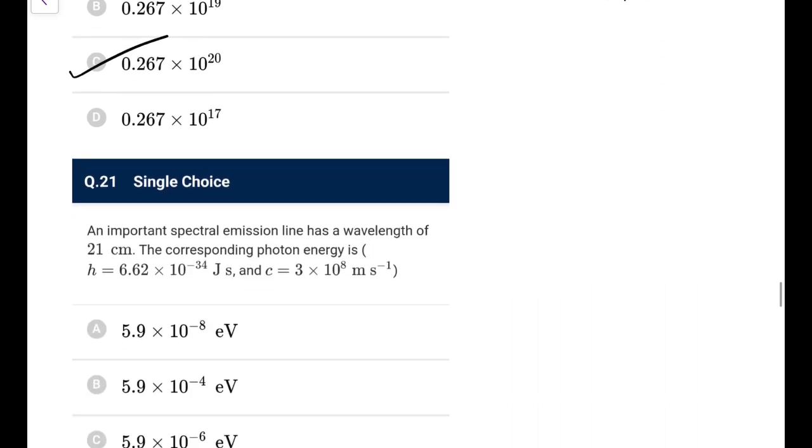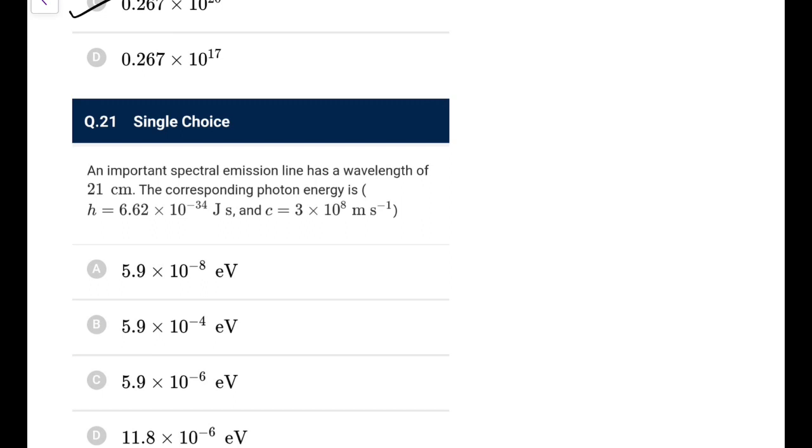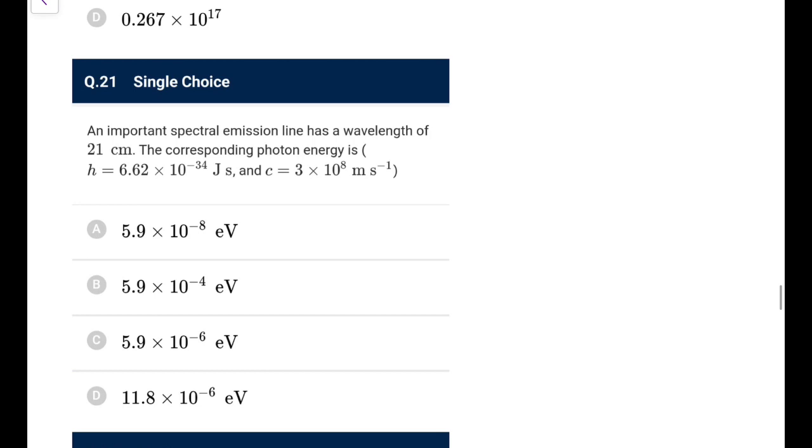Okay, next one. An important spectral emission line has a wavelength of 21 centimeter. The corresponding photon energy is going to be hc by lambda. So if you have to calculate, it would be 1240 eV nanometer. If I have to do in nanometer, it is 21 into 10 to the power minus 2, so it would become 10 to the power 7 nanometers for sure. So what we are left with is a very small energy.